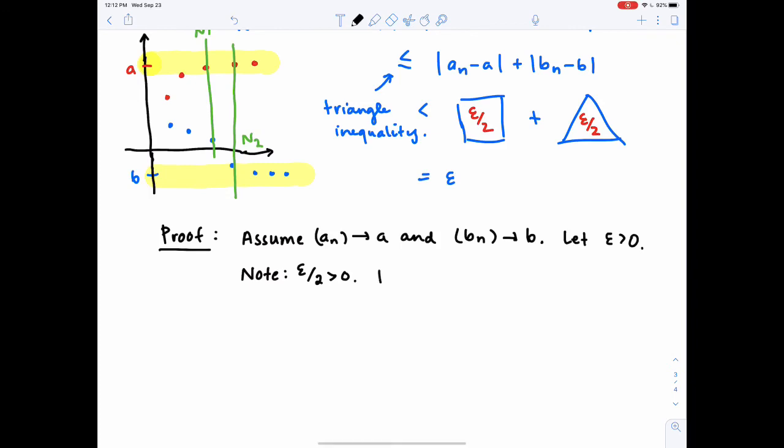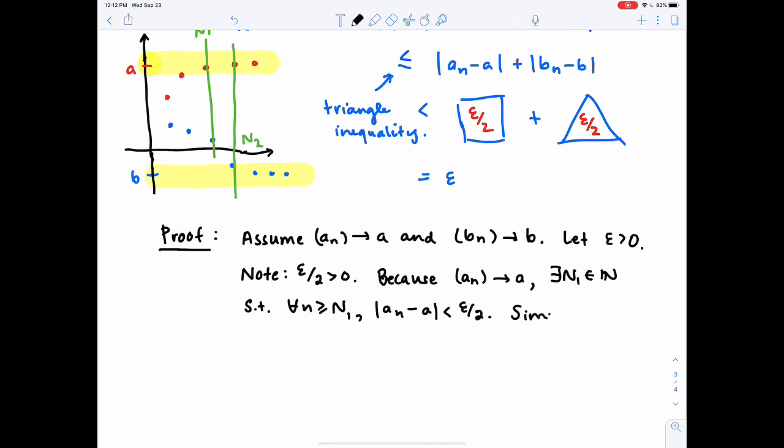So because AN converges to A, there has to exist an N1 in the natural numbers such that for all little n greater than or equal to capital N1, AN minus A is less than epsilon over 2.